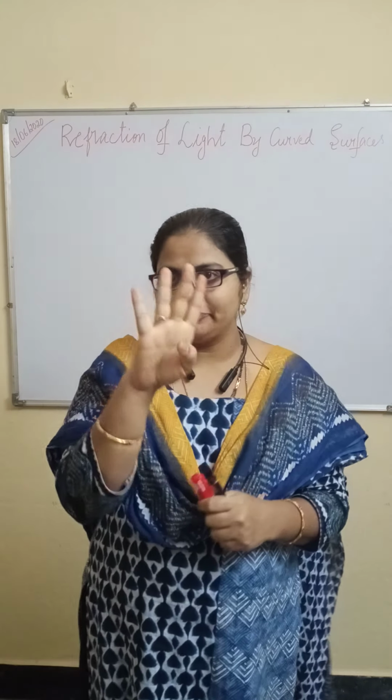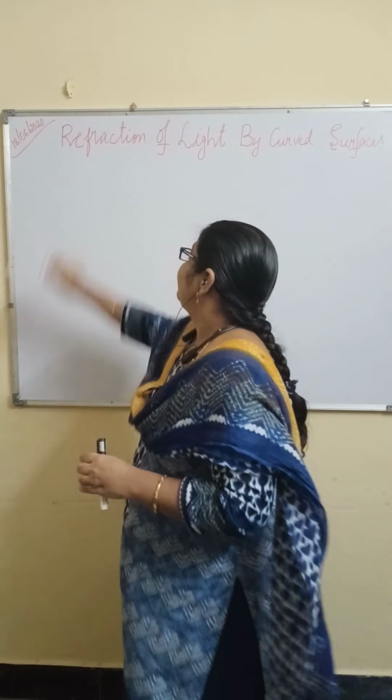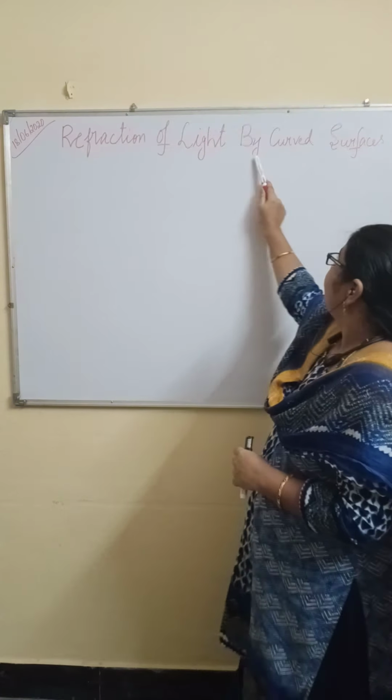Now we will discuss our fourth lesson, that is refraction of light by curved surfaces. Already in the first chapter we have learnt about reflection. What is reflection? Sending the light ray backwards, bouncing the light ray backwards. That is reflection. Coming to the word refraction, in 9th class we have learnt what is refraction of light. Bending of light ray is called refraction of light.